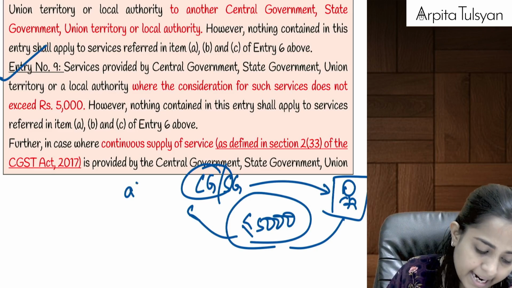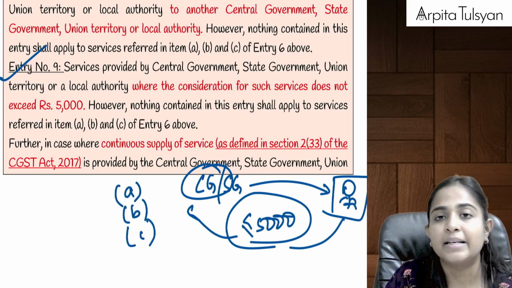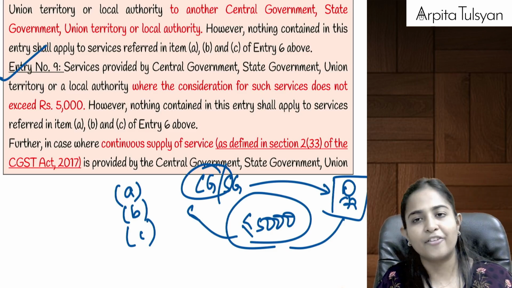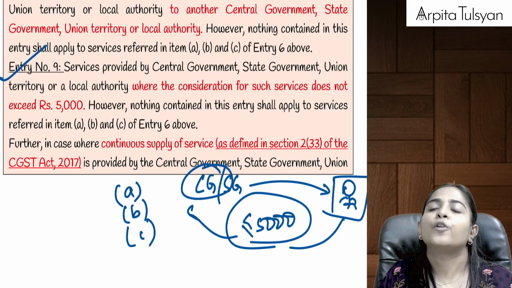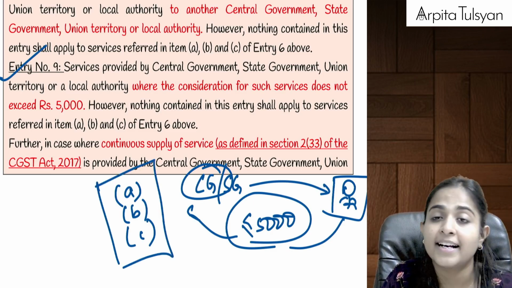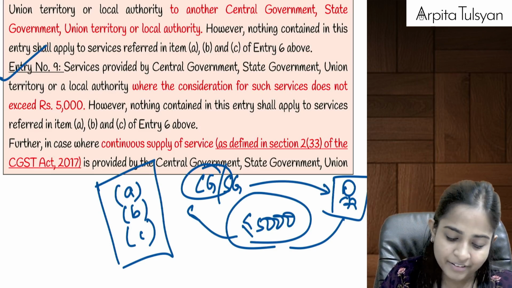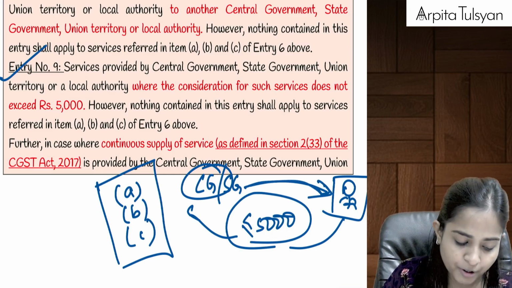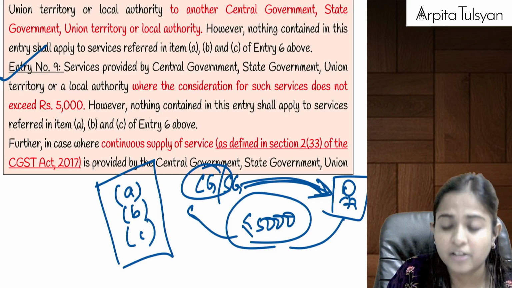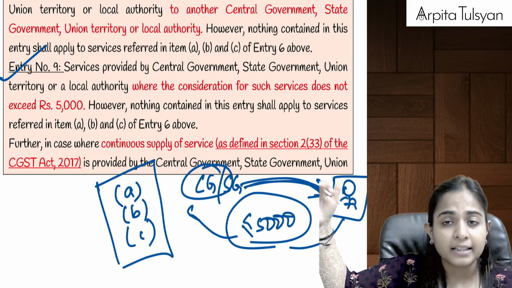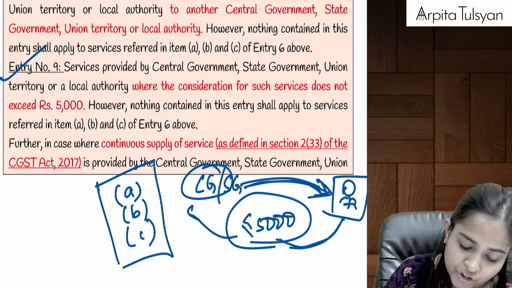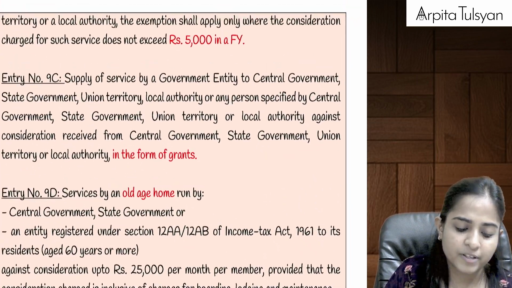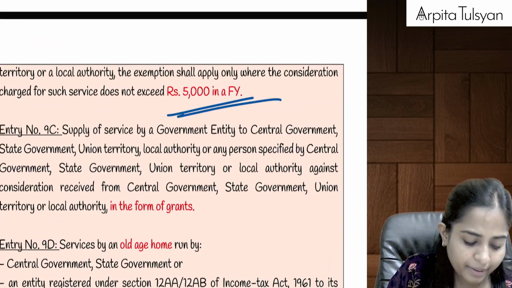But again, exception is going to be point A, B, C, Department of Post, Ministry of Railway, services in relation to aircraft or vessel or transportation of goods and passengers. Those 3 always taxable, nothing doing. Are you clear with this? And if it is a continuous service which is provided by government to any such particular person, that means which is going to run for quite a long time, then we have to check 5,000 in a financial year. If the consideration does not exceed 5,000 in a financial year, then the exemption will be available.